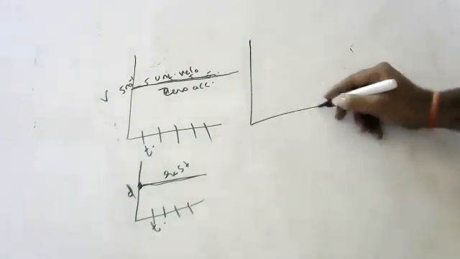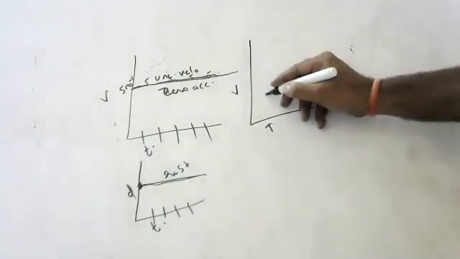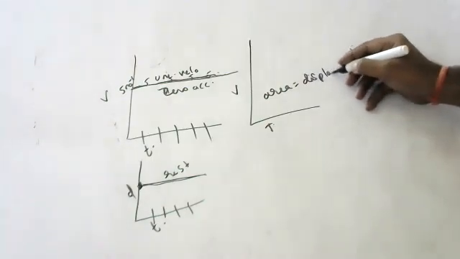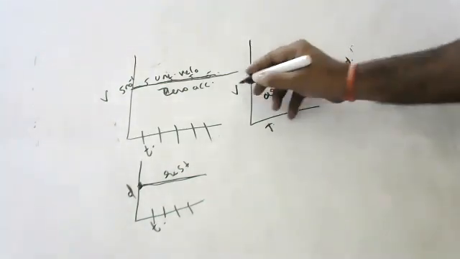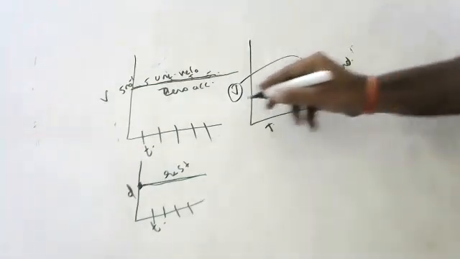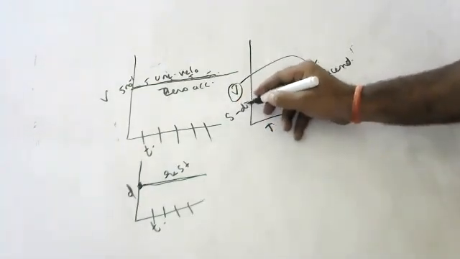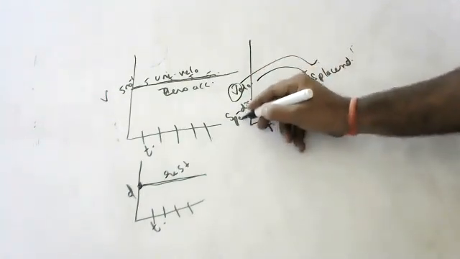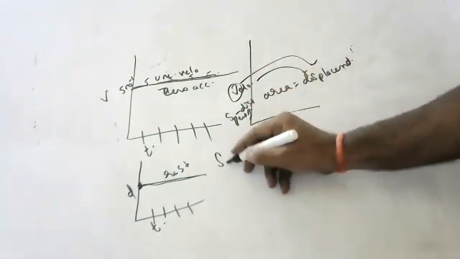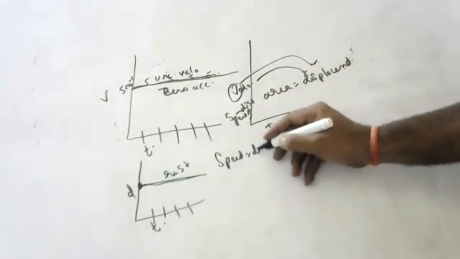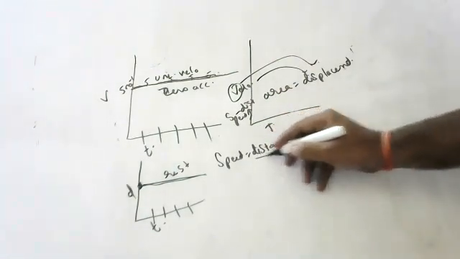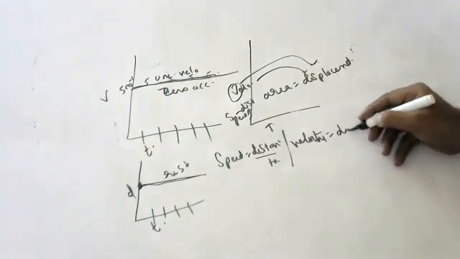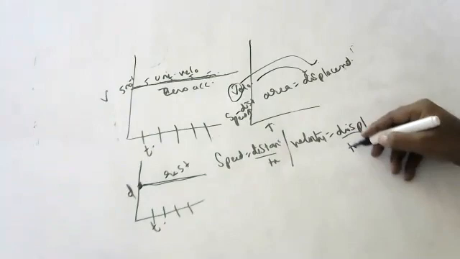Next, what does the area under a VT graph give? Distance, sir. Displacement. The area of velocity means displacement. Speed means distance. If I say velocity, you should say displacement. If I say speed, you should say distance, because speed is equal to distance by time, and velocity is equal to displacement by time.